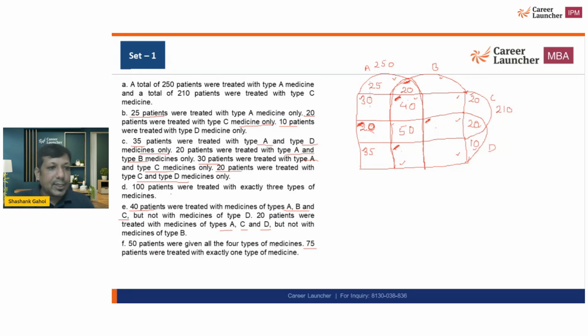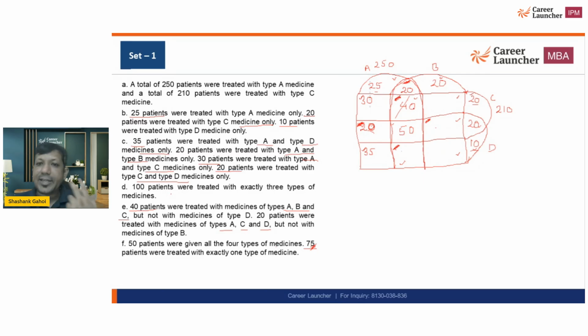And 75 are given exactly 1 type of medicine. Okay. So exactly 1 type means this is 25. This is 20. That is 45. 45 plus 10, 55. And total summation is 75. So only B becomes 20. And this is what we are getting easily. Now I would say it has become much easier for us.